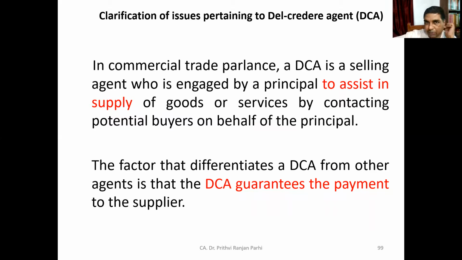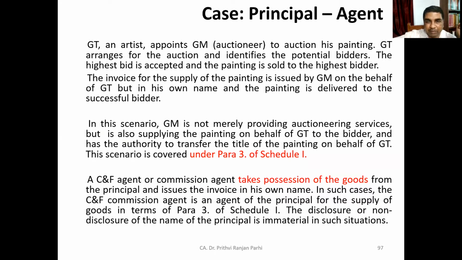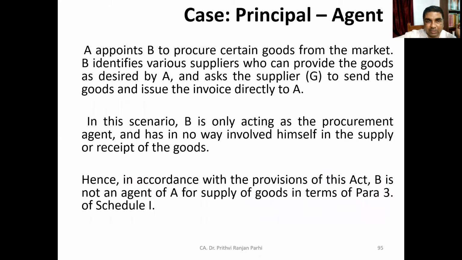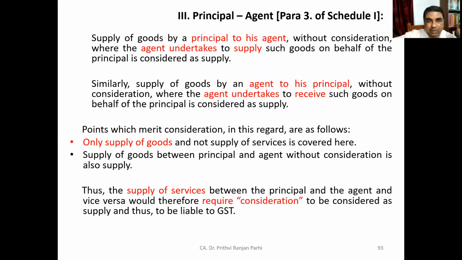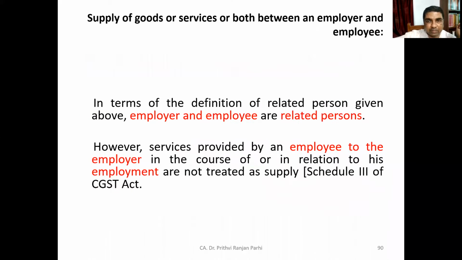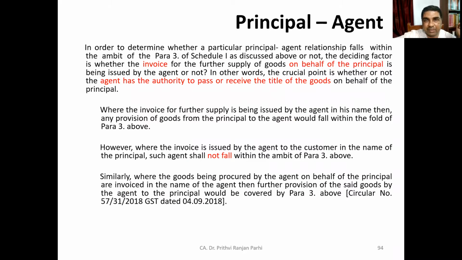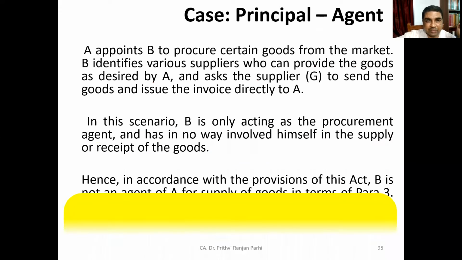Today we are supposed to start with the delegator agent concept, popularly called DCA. But before that, one thing we have understood.